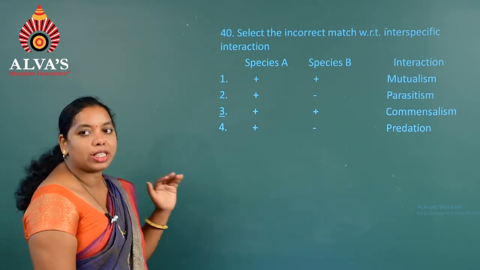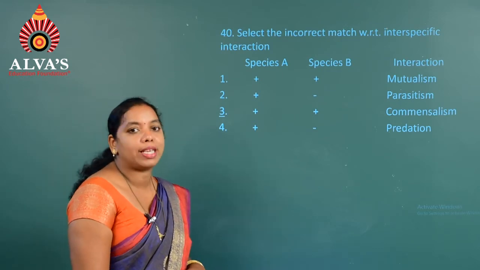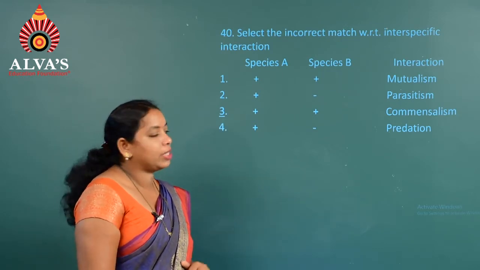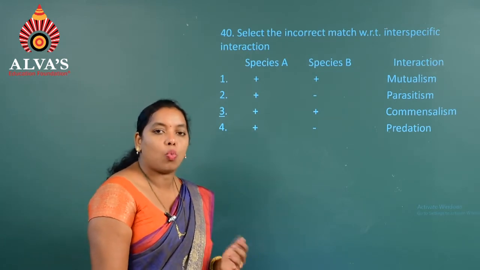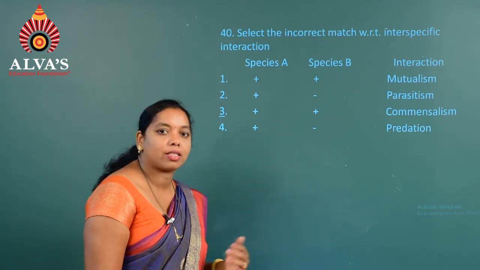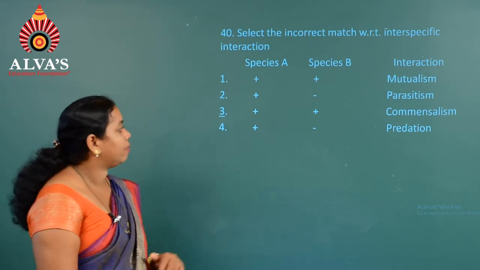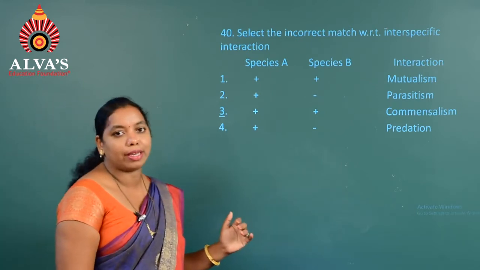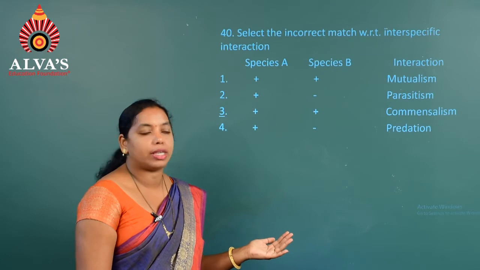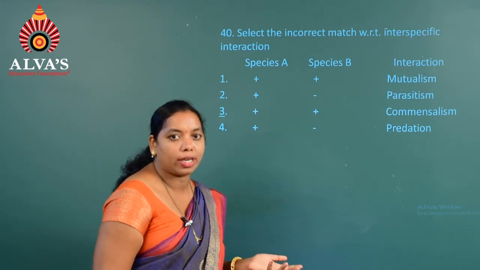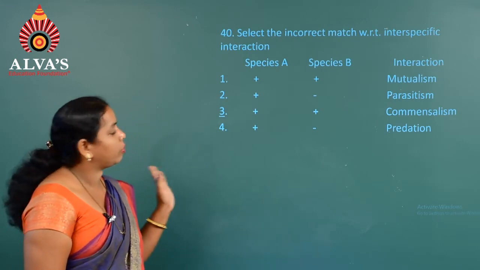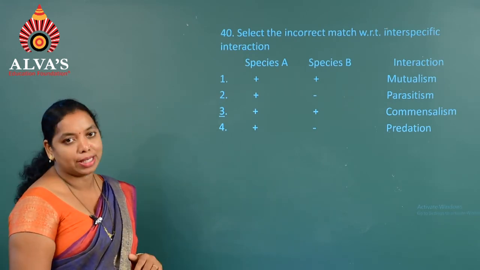Second, species A is benefited, species B is harmed, and the type of interaction is parasitism, or if you consider predation, one is benefited and the other is harmed. Whereas the third one, species A is benefited, species B is also benefited, hence the type of interaction should be mutualism or symbiotic. As a result, the third one is wrong because they have given commensalism.